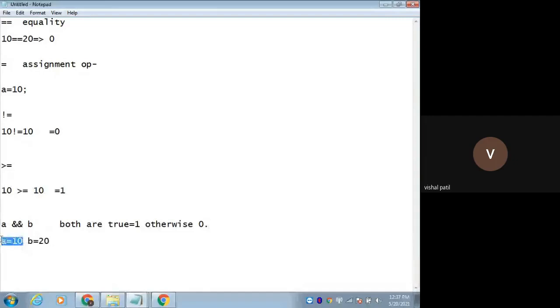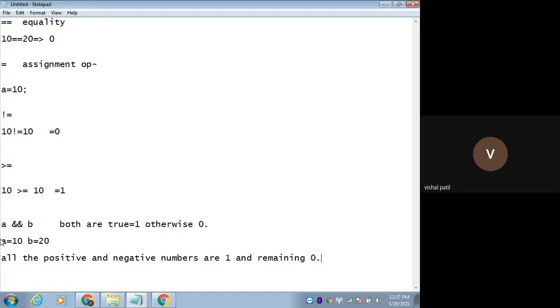Are these conditions true or not? 10 and 20. Remember, all positive and negative numbers are 1, and the remaining is 0.